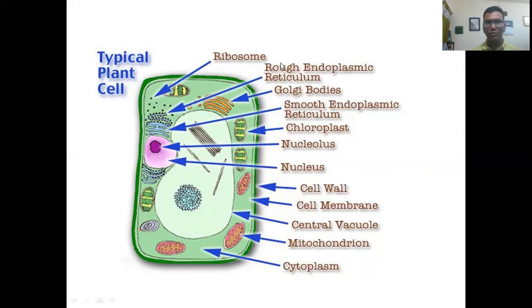Here you see ribosome, rough endoplasmic reticulum, Golgi bodies, smooth endoplasmic reticulum, chloroplast, nucleus, mitochondria. These are present in a cell.